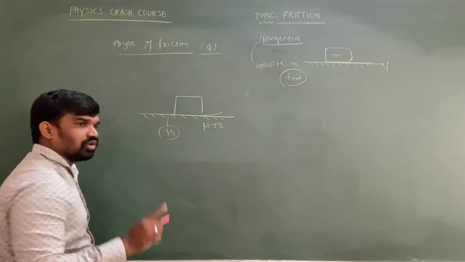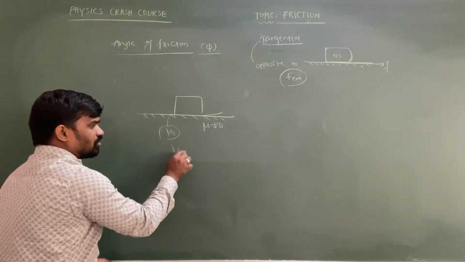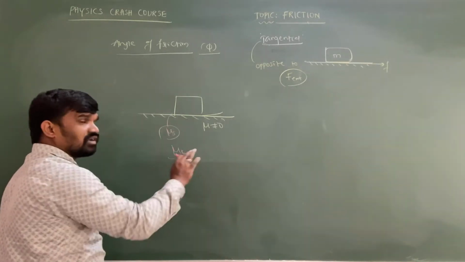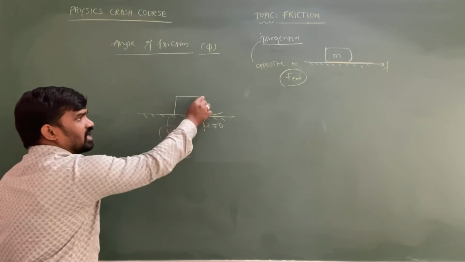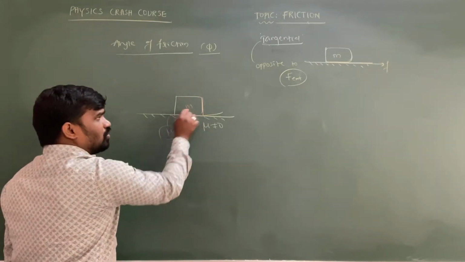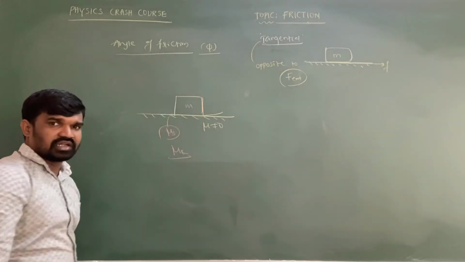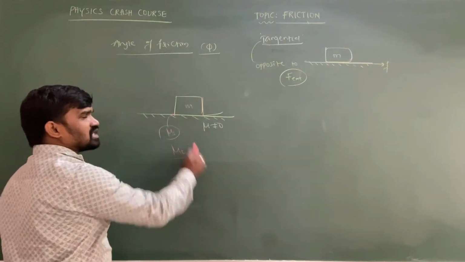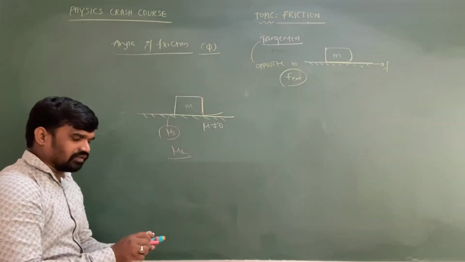Mu s means coefficient of static friction, mu k means coefficient of kinetic friction. So that we will discuss at the time of types of friction. There I can explain again. So a block whose mass is m is placed on the horizontal surface such that the block is not losing contact with the surface.